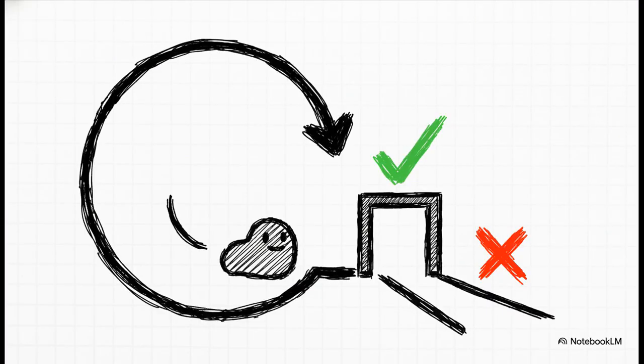And that's where the while loop is the absolute hero. It doesn't use a counter. Instead, it runs based on a condition. It's like a guard at a gate. Before each repetition, it asks one question: is this condition still true? If the answer is yes, it runs the code. The very instant that condition becomes false, the loop stops.